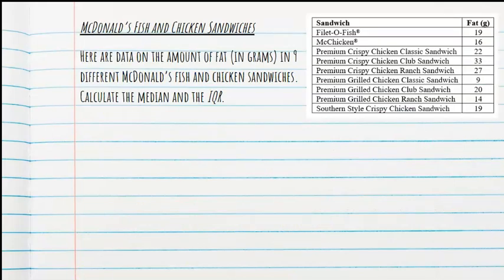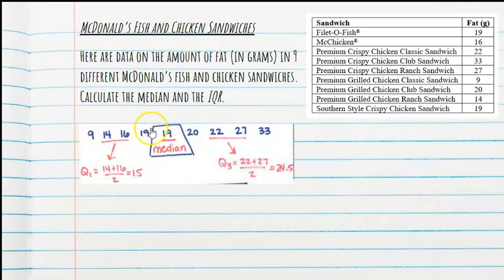All right, let's look at this example. McDonald's fish and chicken sandwiches. Here's the data on the amount of fat in grams in 9 different McDonald's fish and chicken sandwiches. So calculate the median and the IQR. All right, so in order to calculate the median, I first have to take the data and line them up from least to greatest. Okay, so here's my work, but the first thing I did was line them up from least to greatest. And then I have 9 pieces of data, so I'm going to find the center. Count in 4, the 5th one is my center. That is my median. So 19 grams of fat is the median.